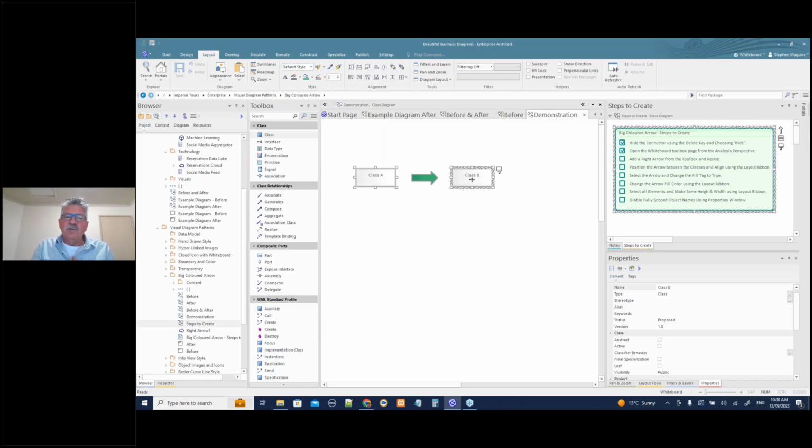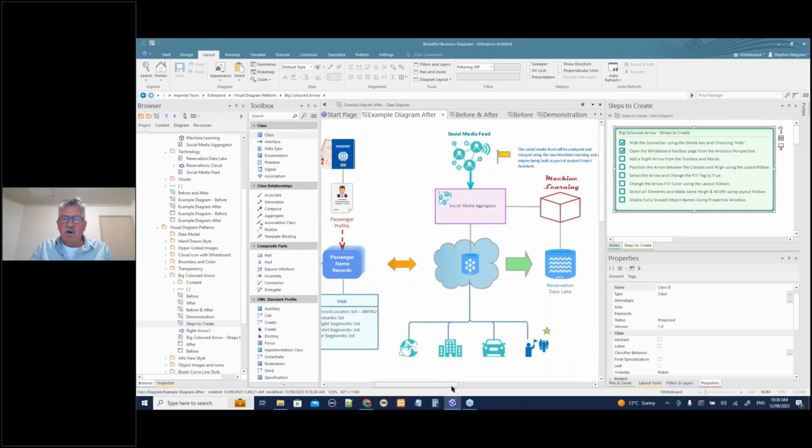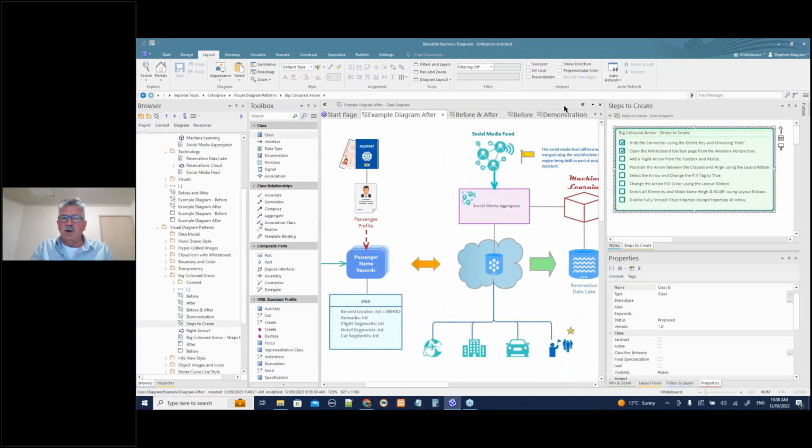This enables you to create that kind of pattern where you have some space, like you would do in your normal drawing package. And like we did in the example diagram, if I get that open now, I'll just have a look. Example diagram after. So here we have, obviously, a green arrow and one of these arrows as well, a double pointed arrow. So the important thing is that